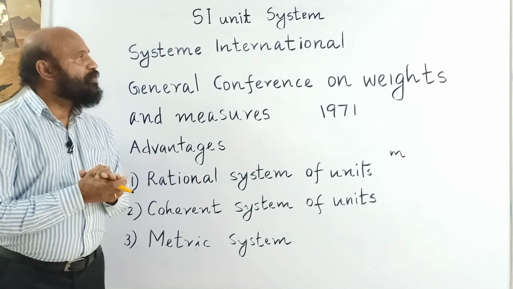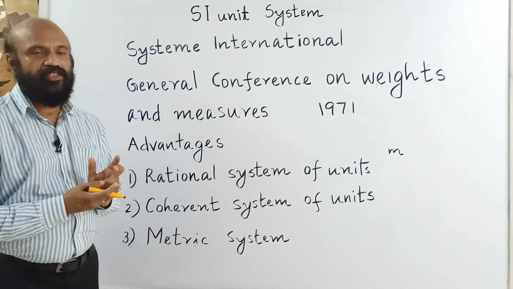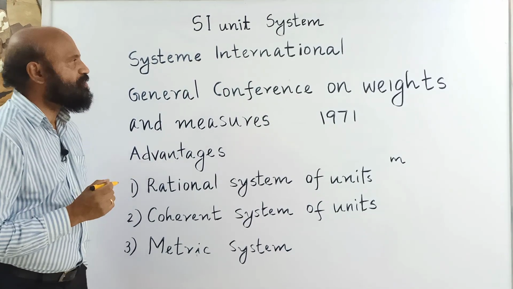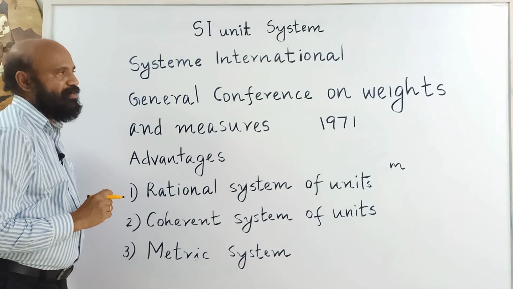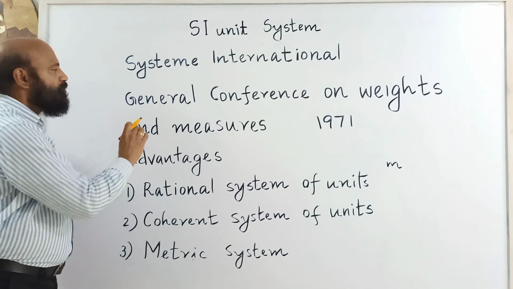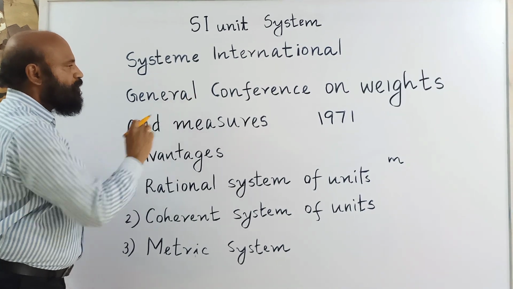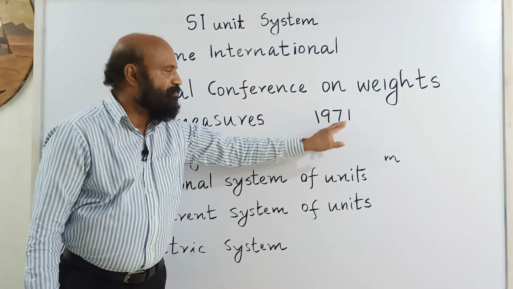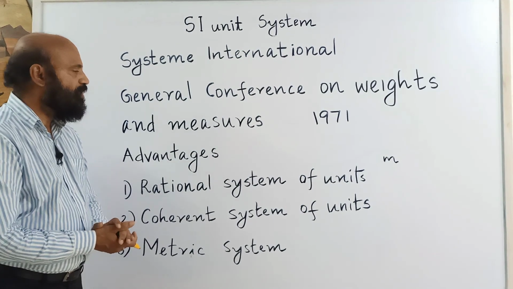In the last video we saw different systems of units like FPS system, CGS system and MKS system. Today we will see the SI unit system. It is the abbreviation for System International. It's a French name. This system was developed and recommended by the General Conference on Weights and Measures in the year 1971 for international usage in science, technology and engineering.